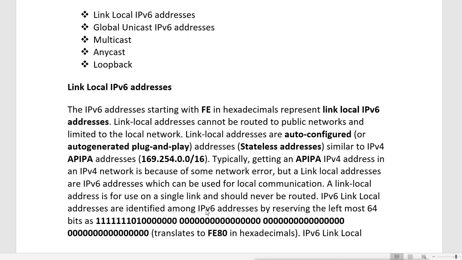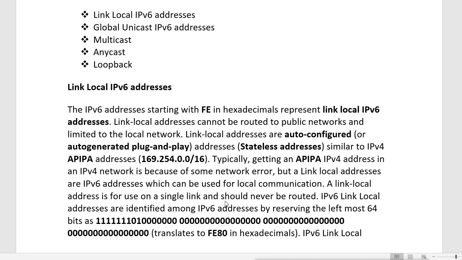it will try to connect with the router. It will send a request to the router about the subnet, because it wants to know the subnet information. Then the router will send the response with the subnet information, and based on that it will use the link local address.